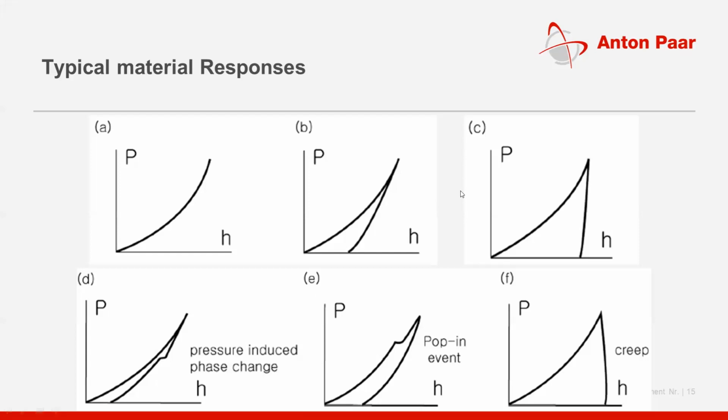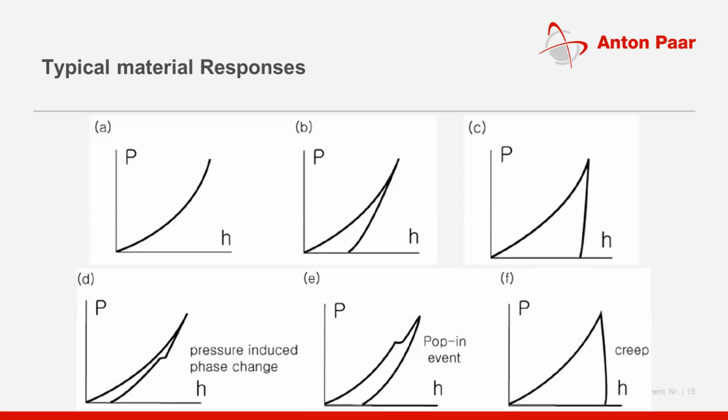So the load displacement curve, as I mentioned previously, gives very good information about the response of the material: elastic, plastic, phase transformation, creep, pop-in, cracking. You get that information straight away. You can see this even during the experiments, while the experiment is going on, which was not possible with the conventional technique.